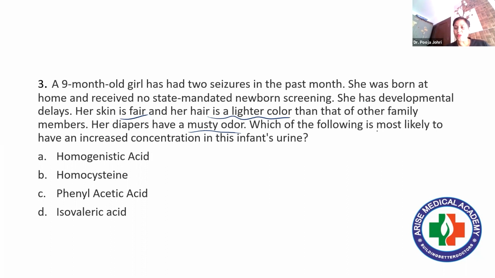Which of the following is most likely to have an increased concentration in this infant's urine? Now see, there was no state-mandated newborn screening, right?